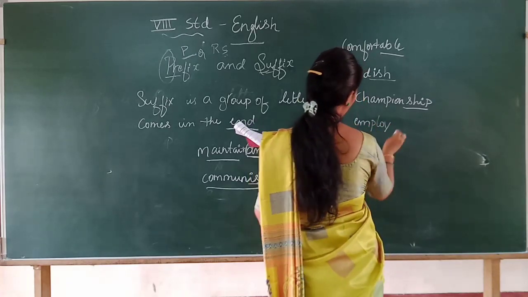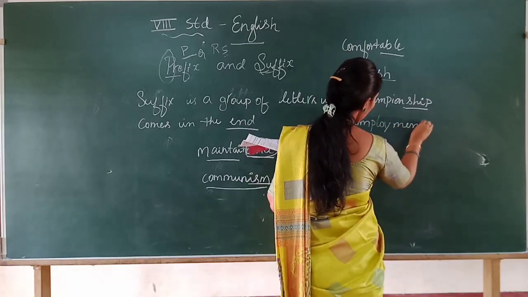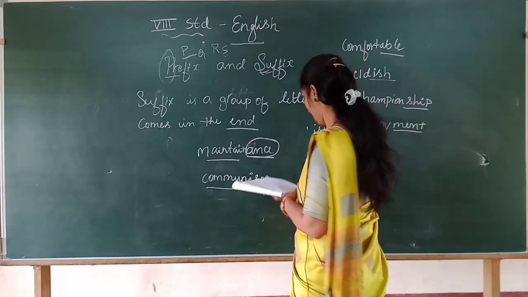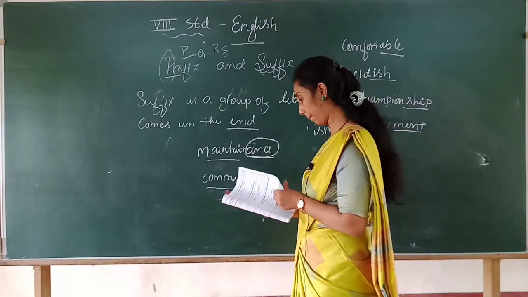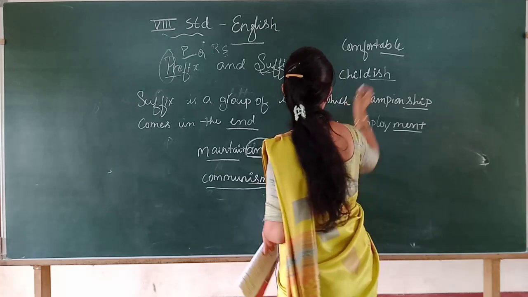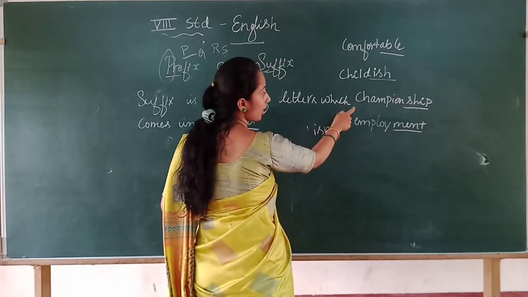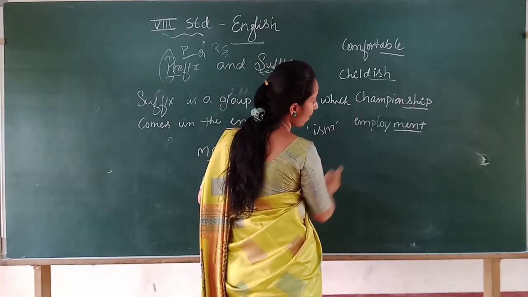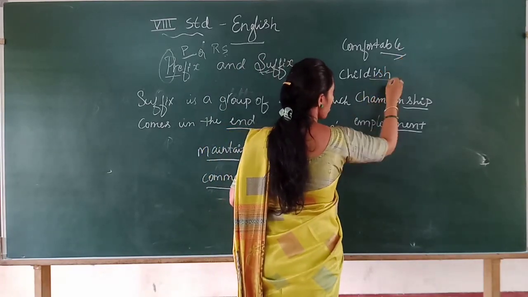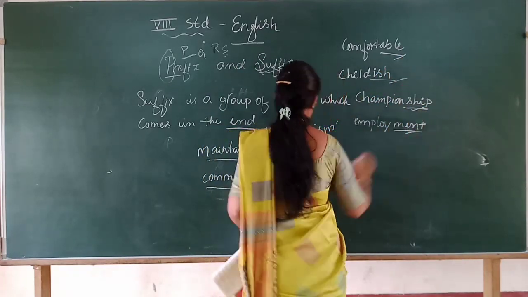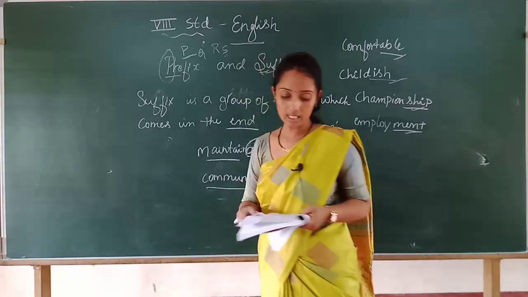For employ, if I add ment, employment. This is a suffix word. Comfortable, childish, championship, employment. These are the suffix words which you can use, and this was there in your exercise part.